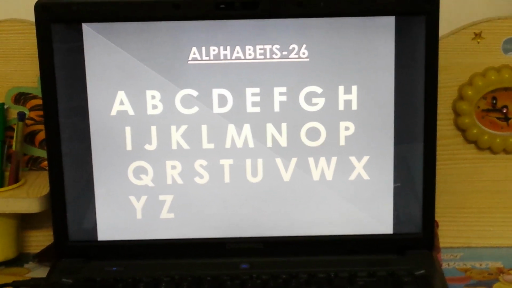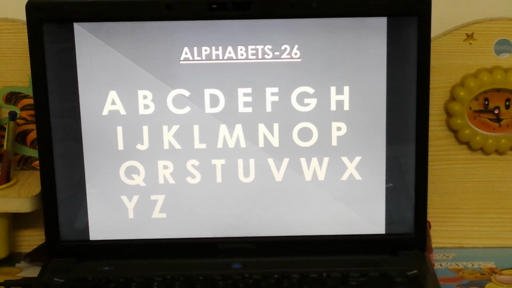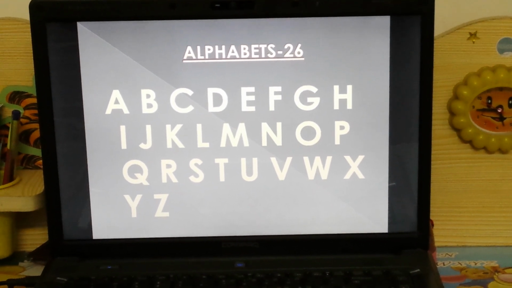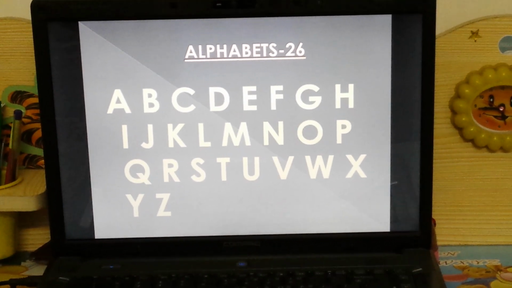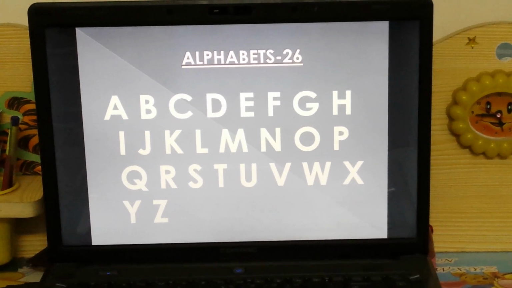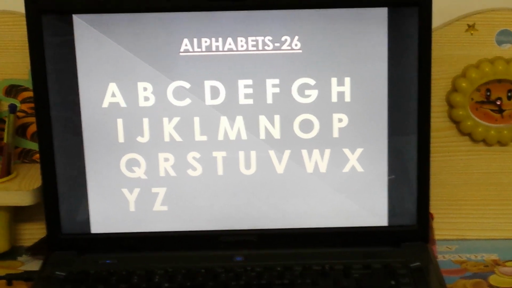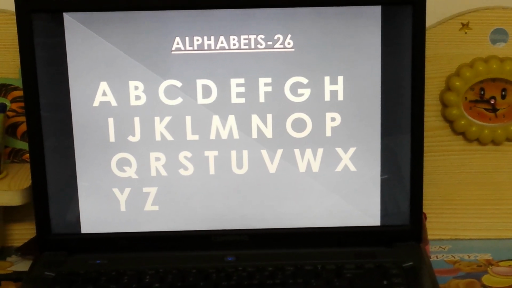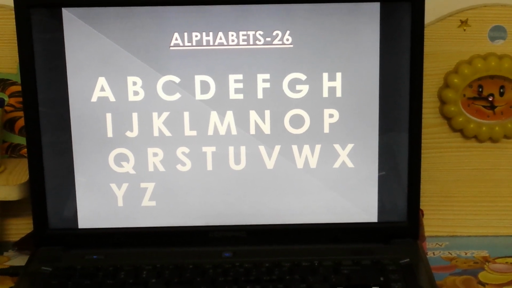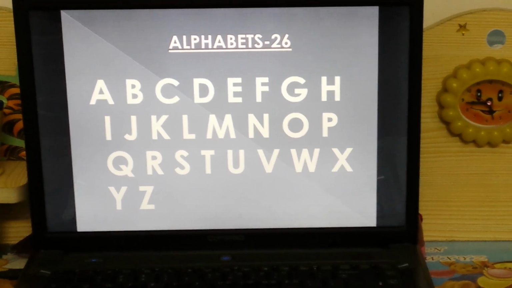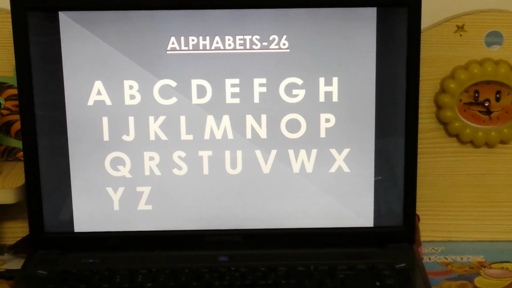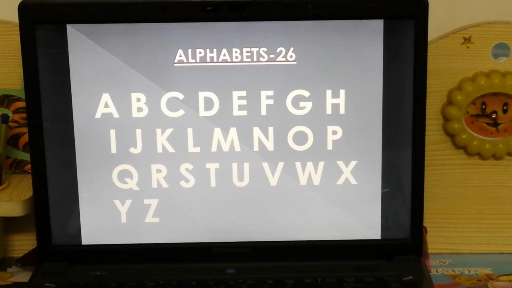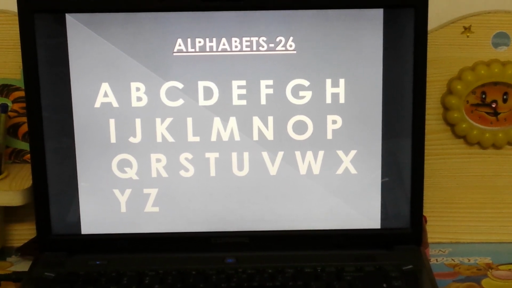What can you all see on the screen? Yes, you all know what these are. A, B, C, D, E, F, G, H. These are all alphabets of English. And how many total alphabets of English are there? 26 alphabets. And from these alphabets we are going to make words.